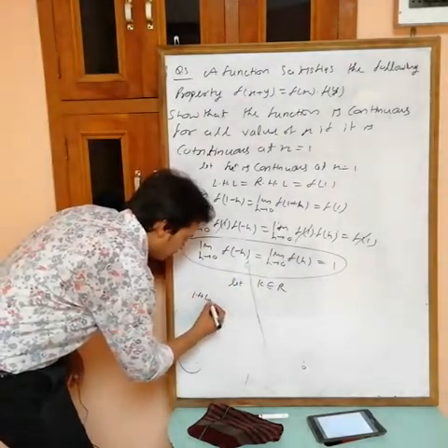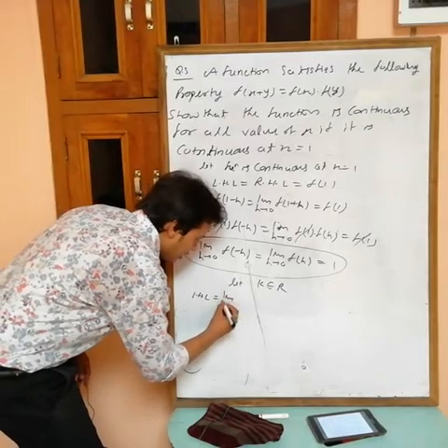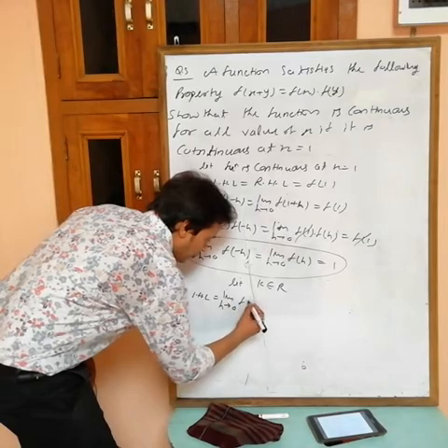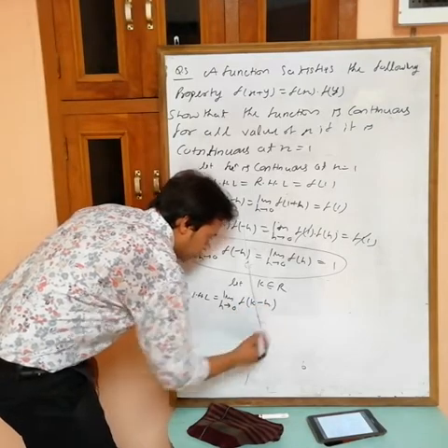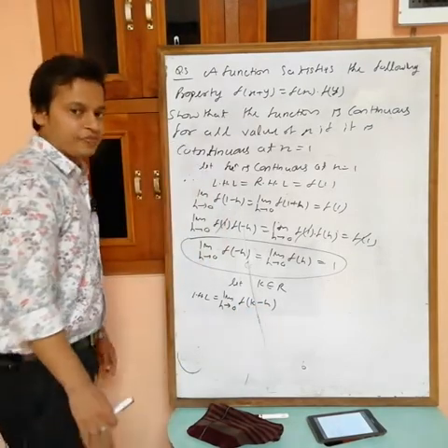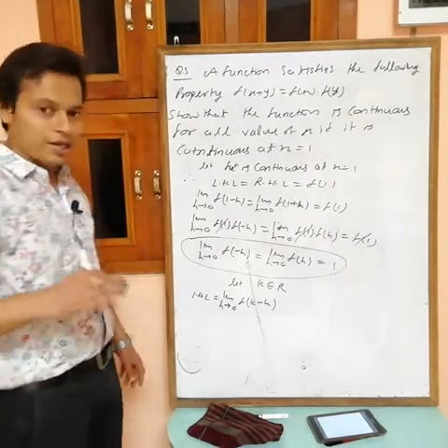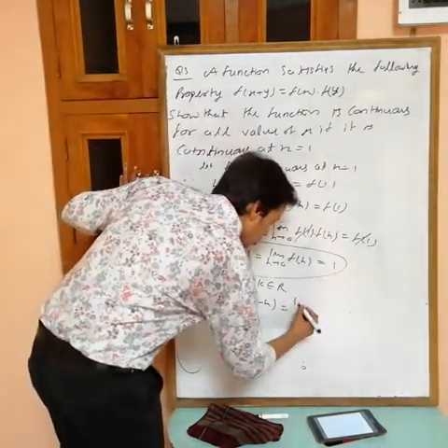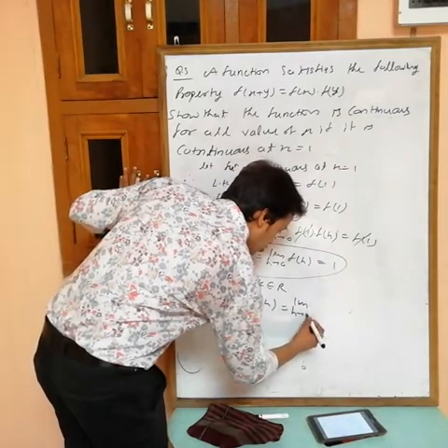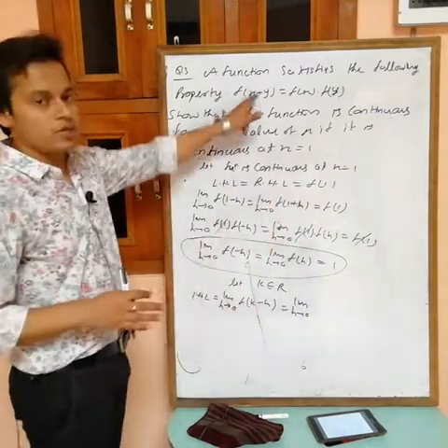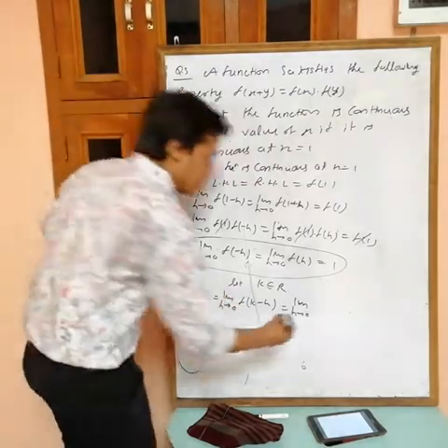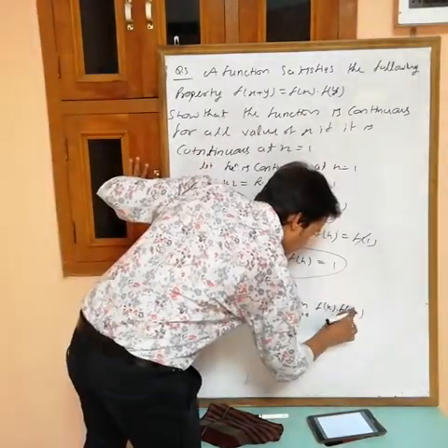Now LHL is limit h tending to 0, f(k minus h). Now I have to prove that LHL equals RHL equals f(k). So limit h tending to 0, by using this property I can write f(k minus h) as f(k) into f(minus h).